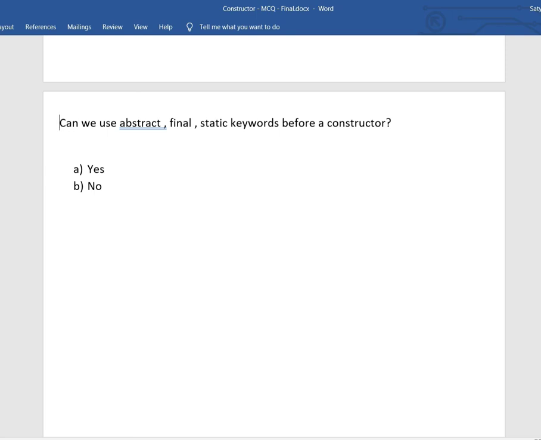This is used for initializing. So the class name and constructor name are the same, but this behavior is not the same as a method. Like methods, we can give abstract or final static keywords, but this is not a method, so we cannot give abstract, final, or static. If we provide them, it leads to a compilation issue. So the answer is no.